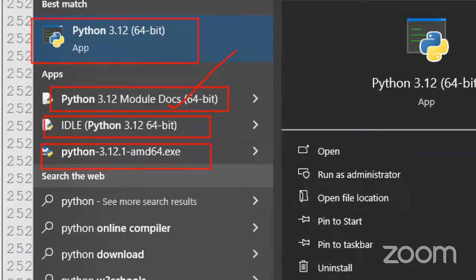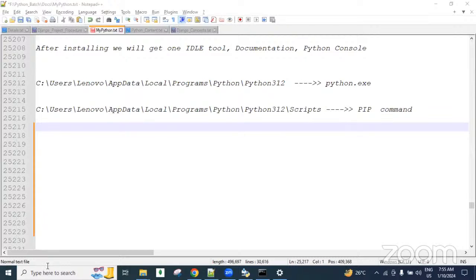This is our Python software folder only, so forget about this. Only these three we are getting, guys. One is the Python console, a black screen. One is the Python IDLE tool, which is like a white screen. And one is the Python modules documentation. These all come whenever we download and install Python.